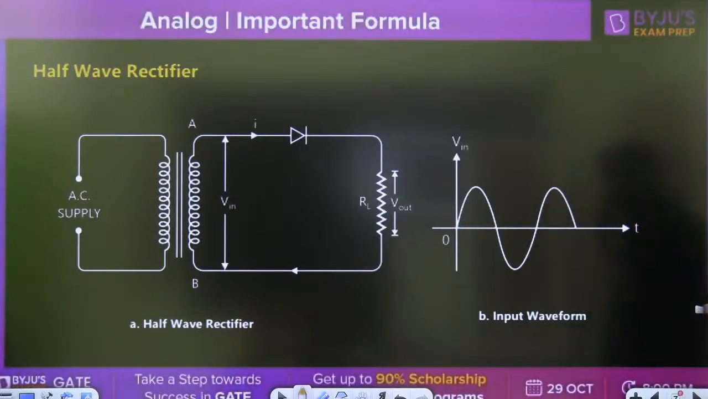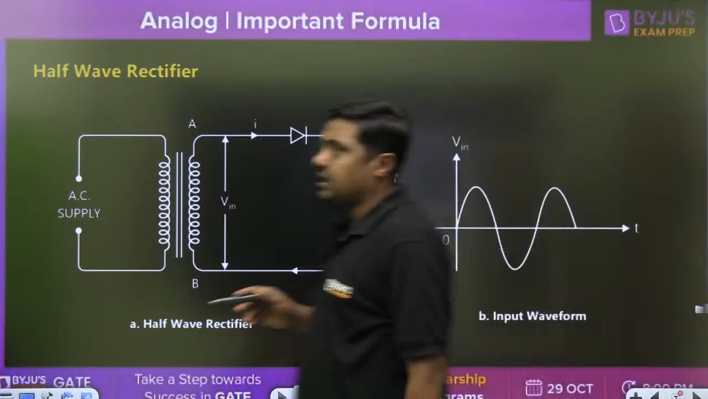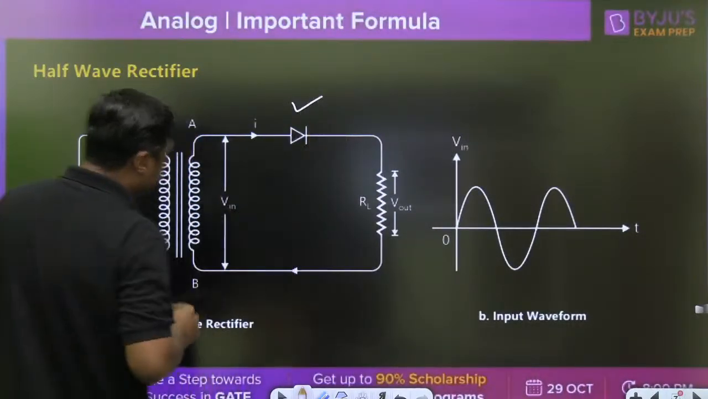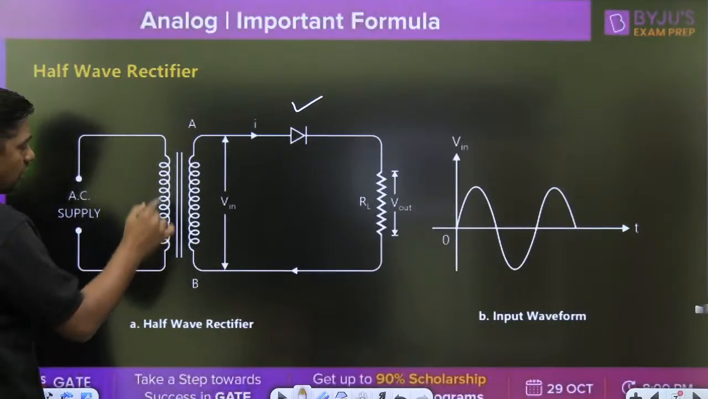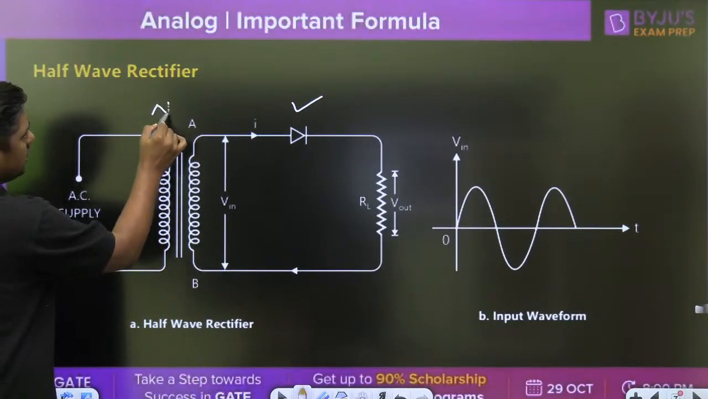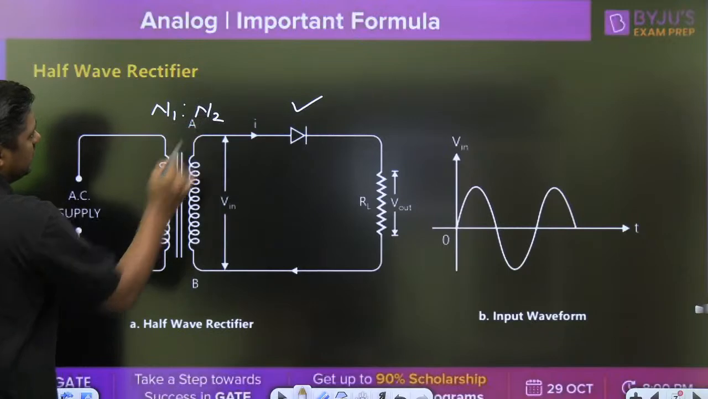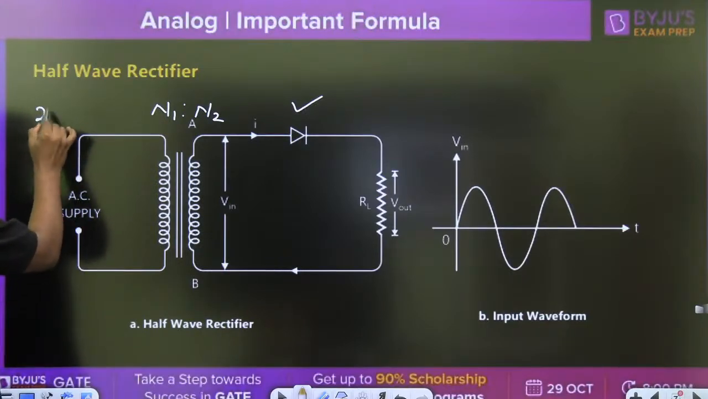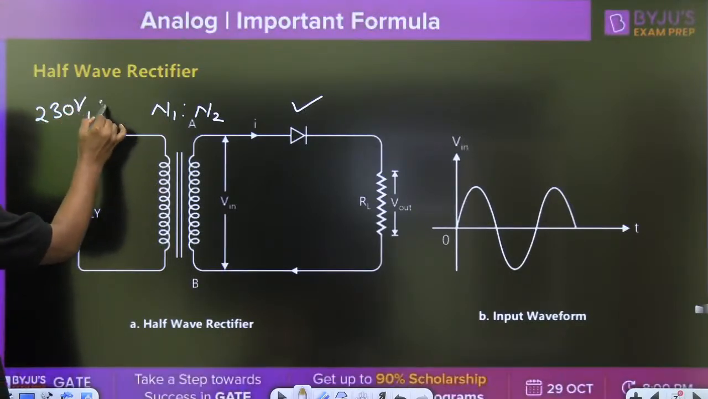This is a diagram for the half wave rectifier. Watch this diagram carefully. Here one diode is connected. Here we are connecting the transformer. The role of the transformer is to step up or step down the signal. Normally at this point we are applying the signal, written as 230 volt, 50 hertz.